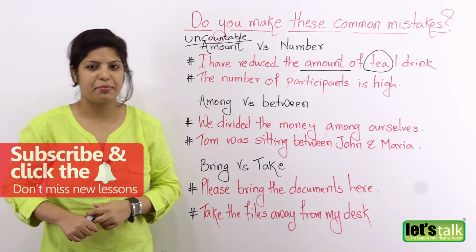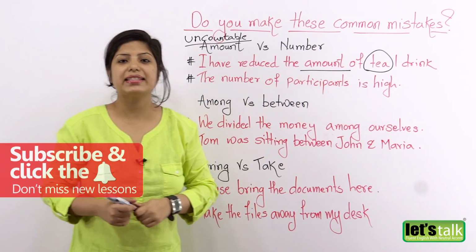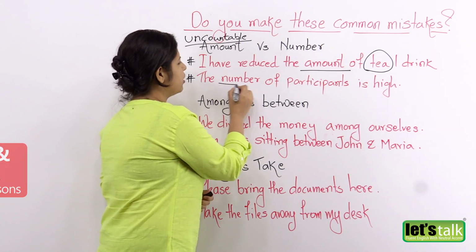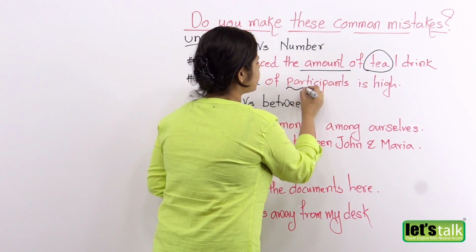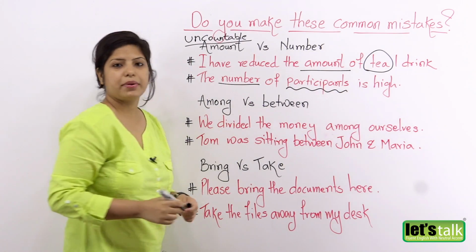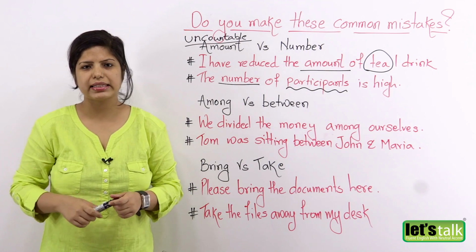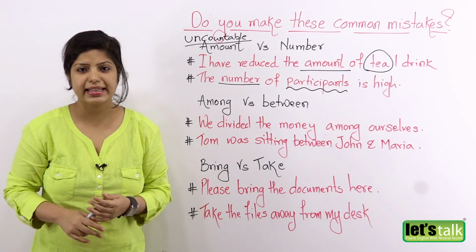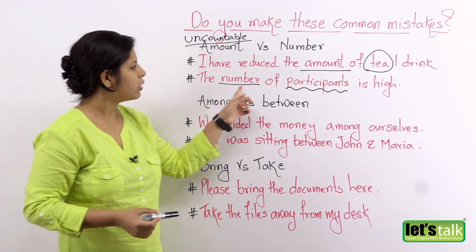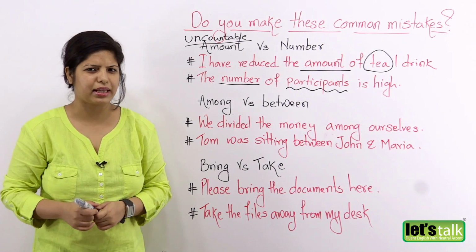The next example, it says, the number of participants is high. So here I've used number. Why? Because I'm using a word like participants. So supposing there's a competition, all right, and we're talking about the participants. Can I say something like the amount of participants is high? No, I can't do that.